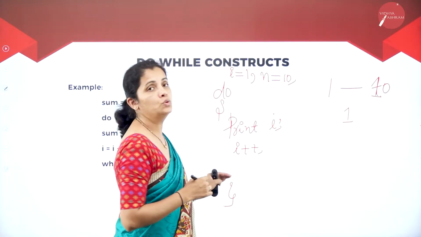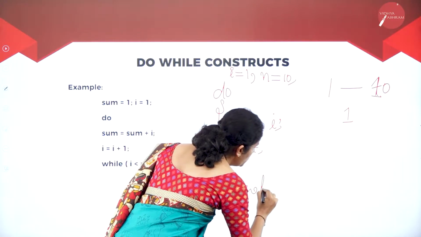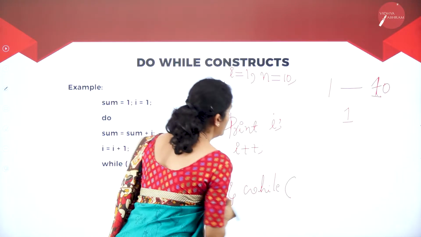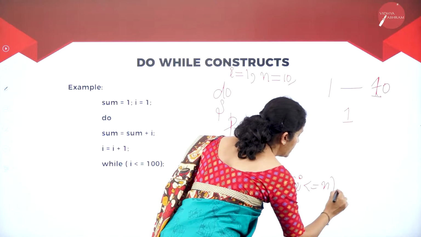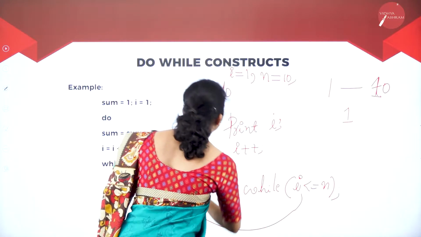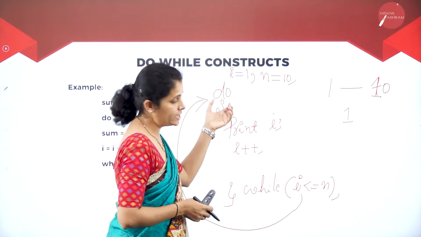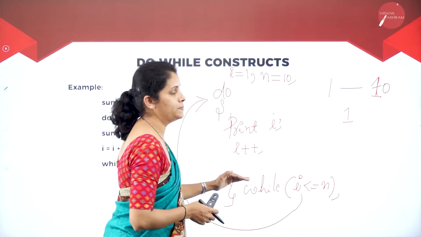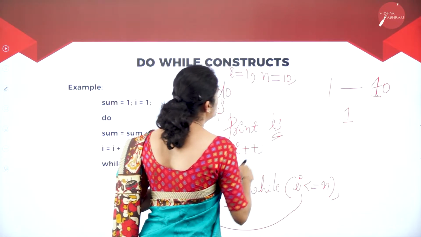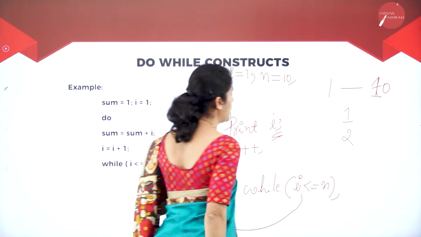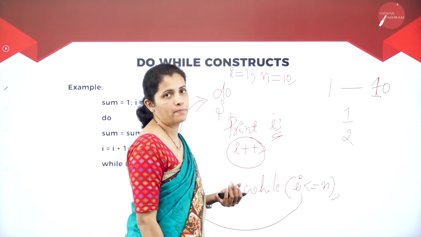Then what do I want to do? I want to check my condition. So I'm going to use the word while, then i less than or equal to n. If this condition is true, the control is transferred to the do statement. Once again, it executes certain statements. That means I'm going to have 2 now, so I'm going to print 2. Then once again, I'm going to increment i by 1.